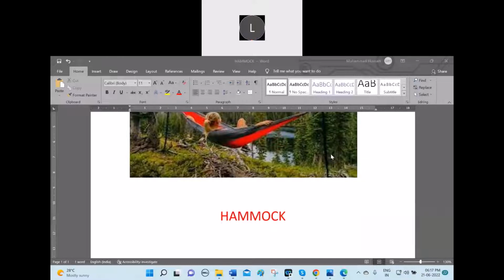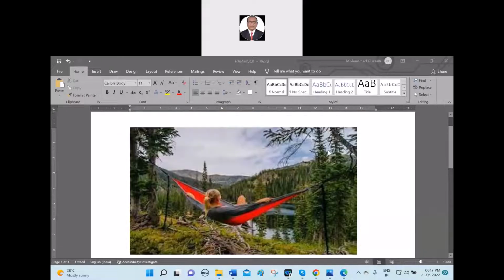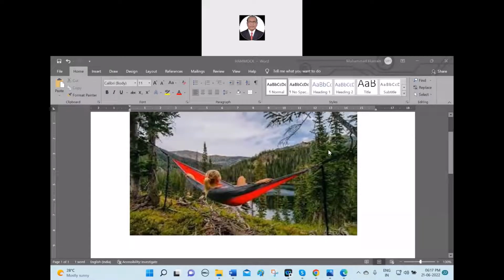In the olden times, if there is no cradle, people used to tie the sari between the two poles and make the baby sleep. Is it clear? It is called a hammock. It is for joy.